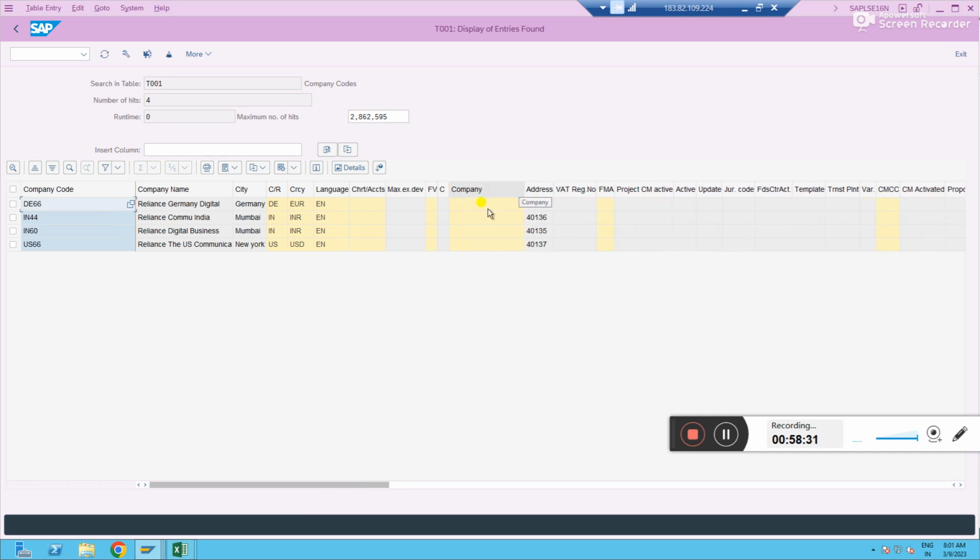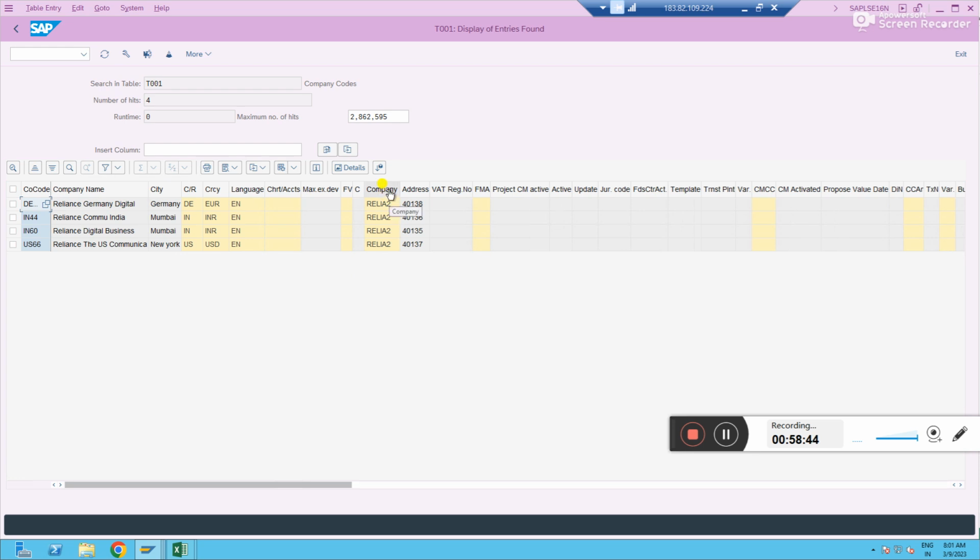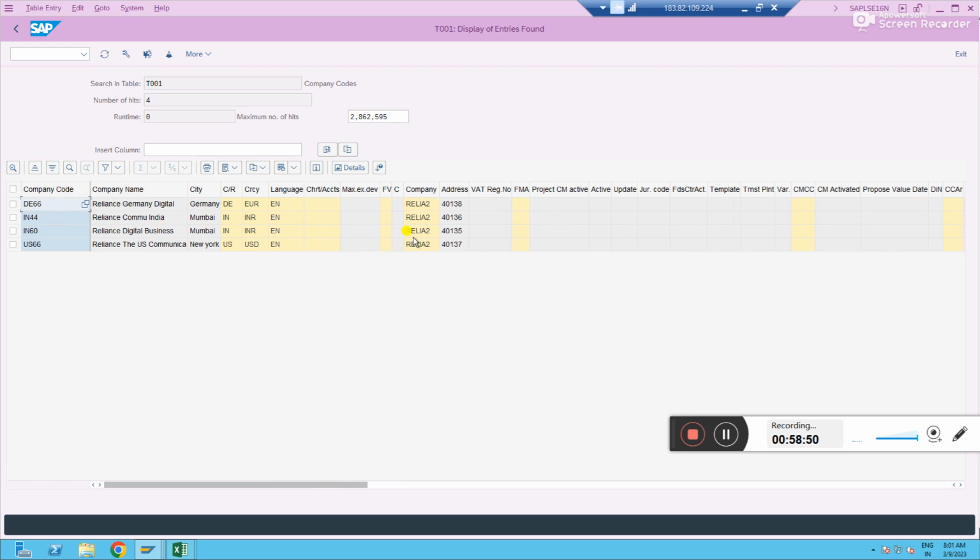For these company codes we had not added the company. If you refresh this table now, it will be filled. Just refresh. You see Relaya 2 has come for all company codes. Why? Because you added the configuration.